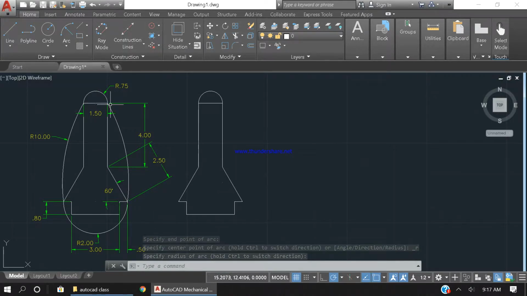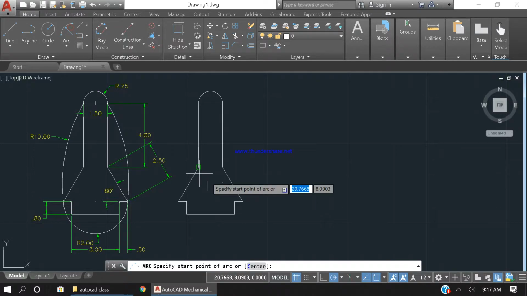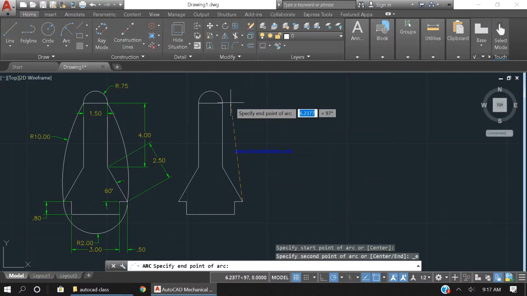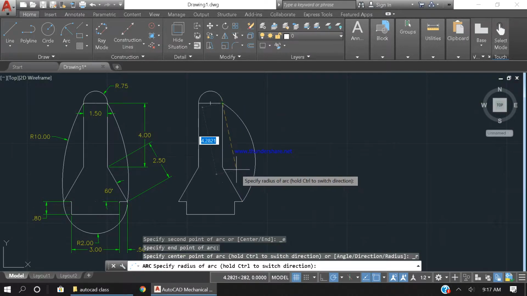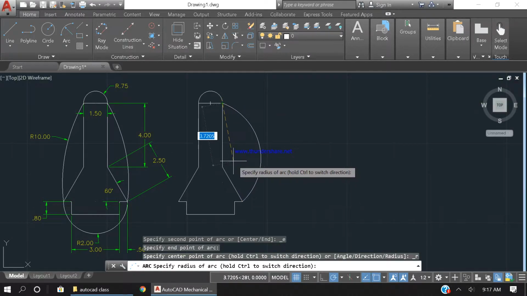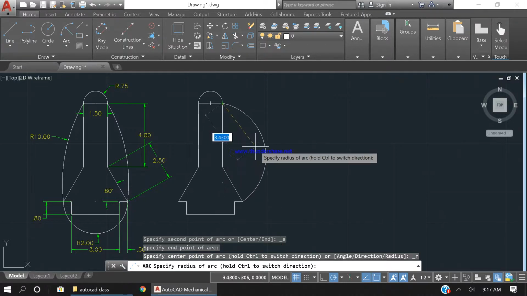Okay, now my next is going to be this line that I'm going to be making with the radius of 10. Okay, so I'm going to click here and click on this endpoint. Okay, and that should be 10.